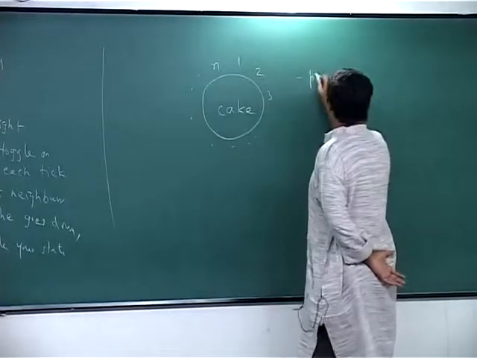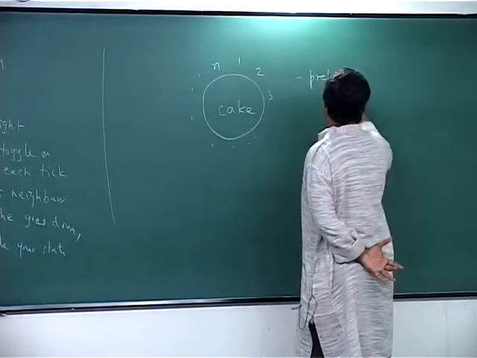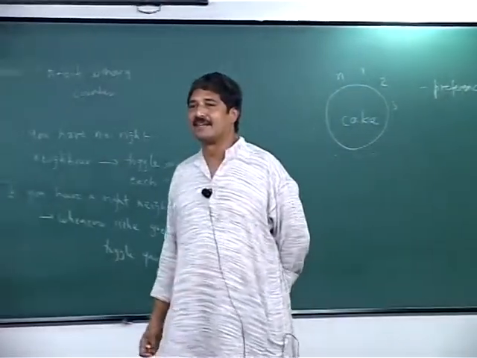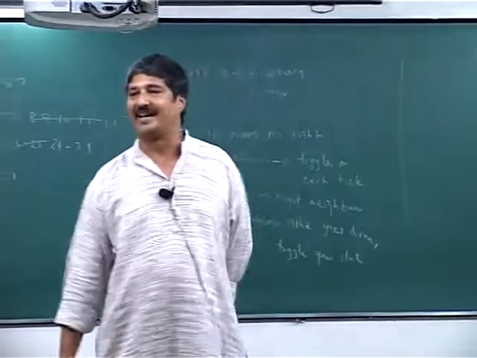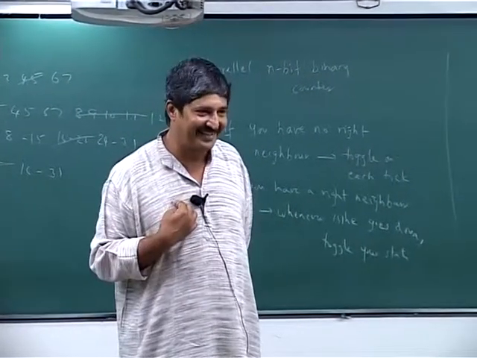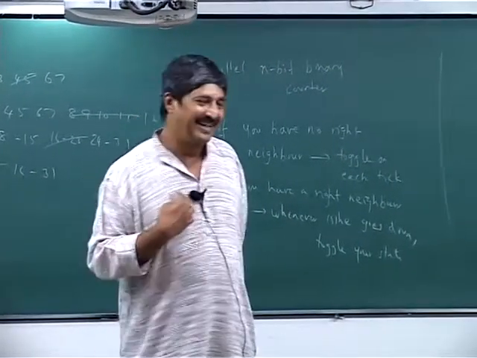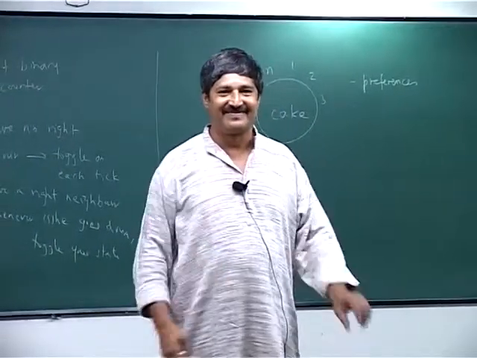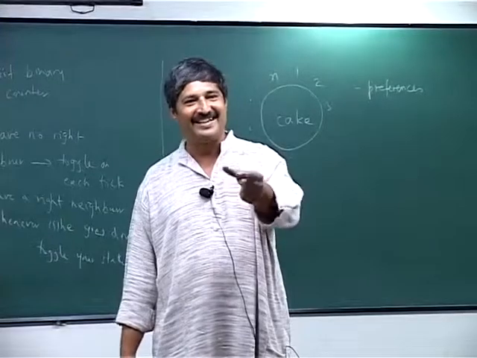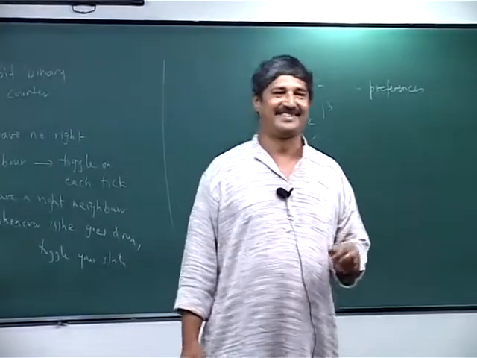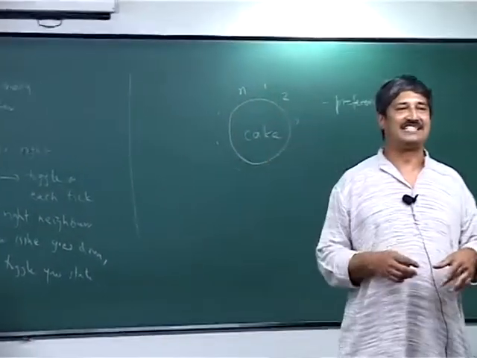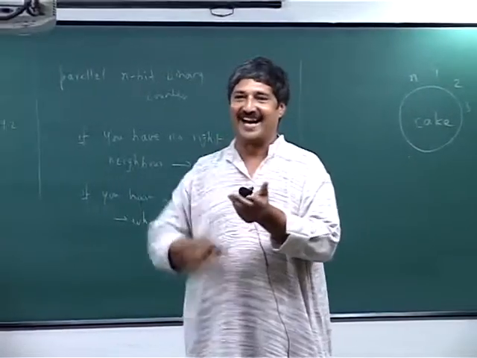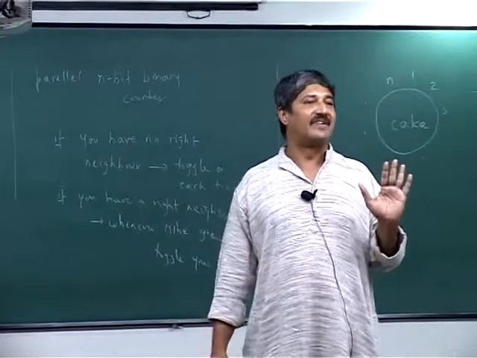have preferences. By preferences, what do I mean? He wants 1/3 of the cake, I want half the cake. She says, look, I don't want the cream, I want the portion where there are some nuts and raisins and so on. Whereas he says, look, I want the cream, in fact I want the cherry which is there. So everybody has their preferences.